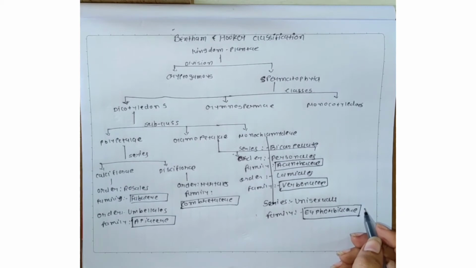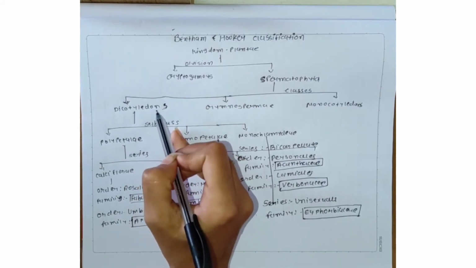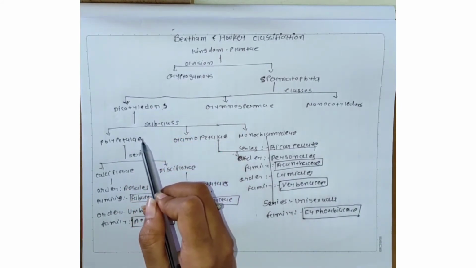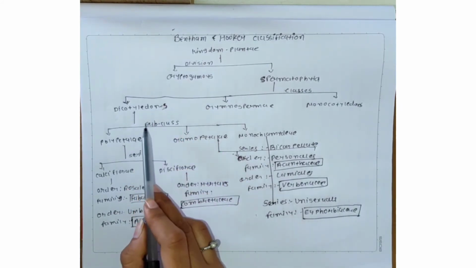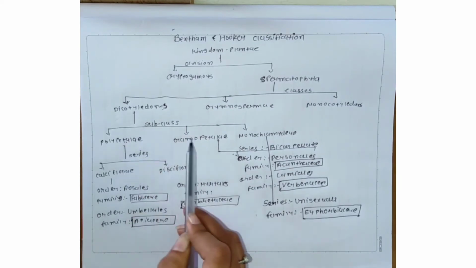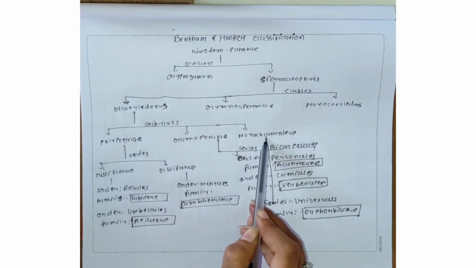So, the classes are dicot, monocot and gymnosperm. The first is dicotyledons. The dicotyledons have three subclasses: Polypetalae, Gamopetalae and Monochlamydeae.